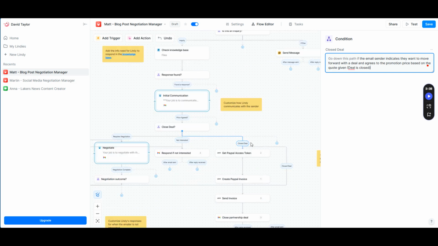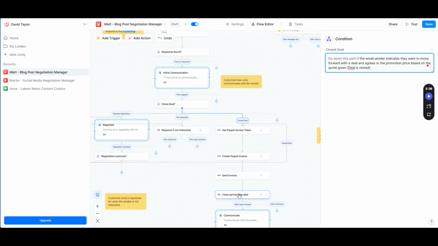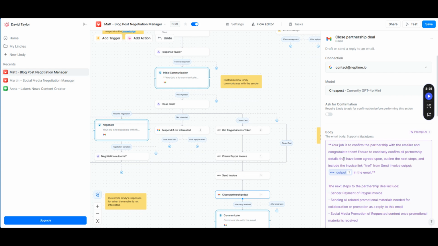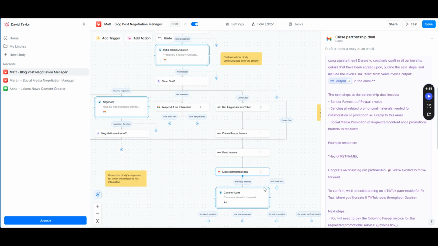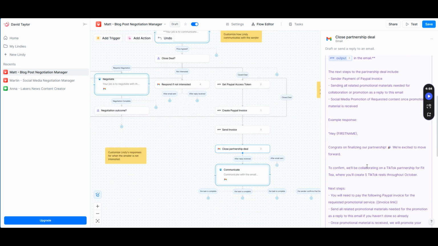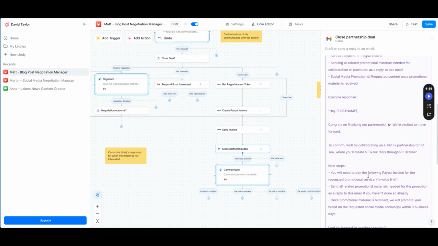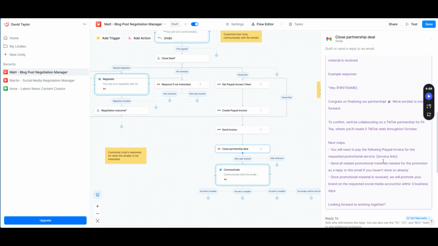I'm sending an invoice, so I'm taking a PayPal access token as well as using the create invoice endpoint to send the invoice. Once that invoice is sent, I then send a message to confirm the partnership, as you can see right here. And not only that, it will also contain the link of the invoice so that the person could pay it.